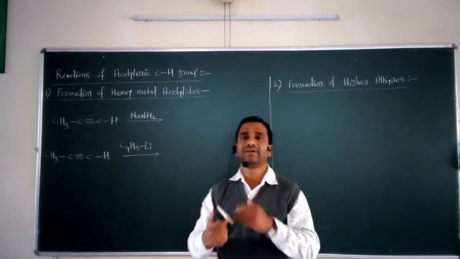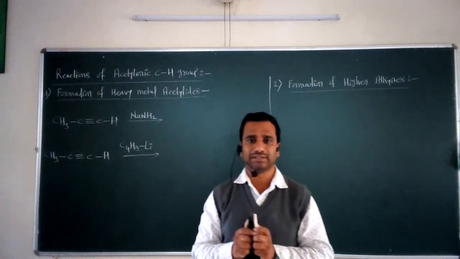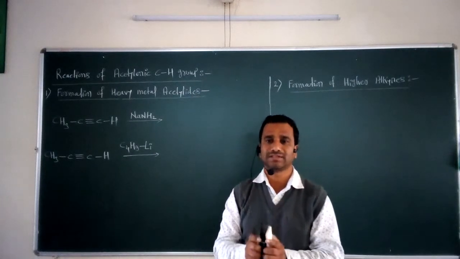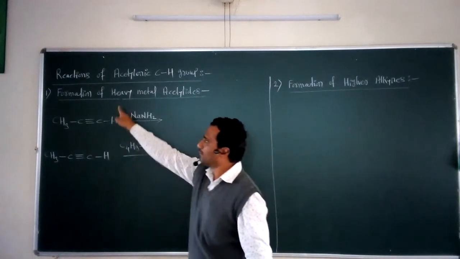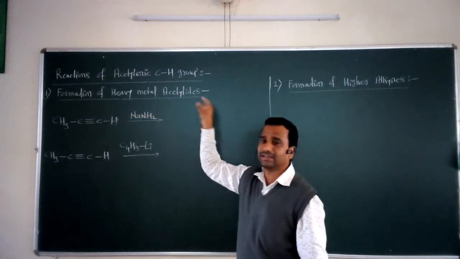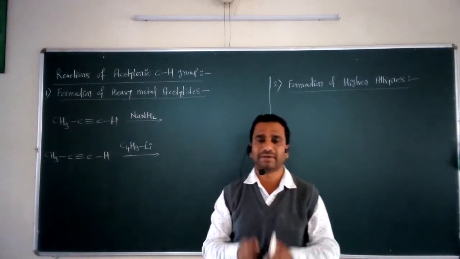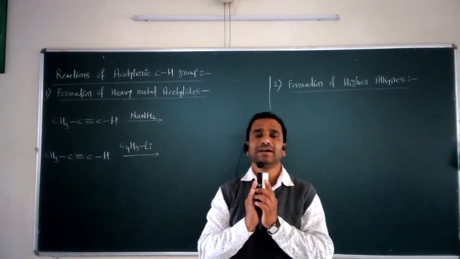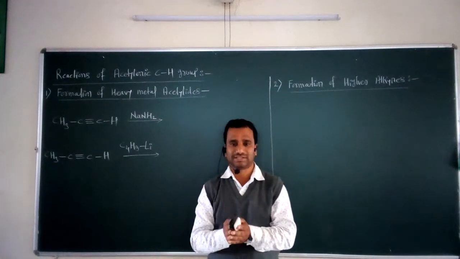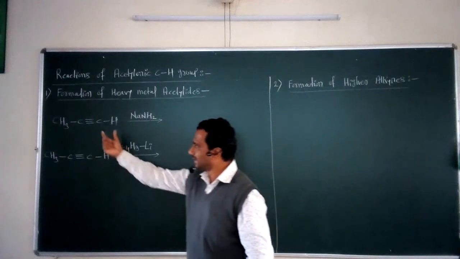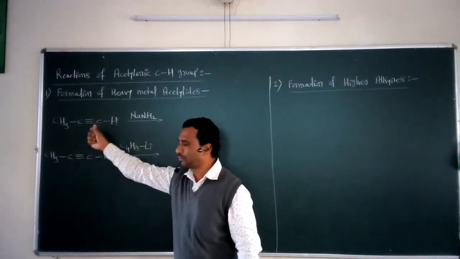Now what are the different types of such reactions that we have to take? The first important reaction of this type is the formation of heavy metal acetylides. Heavy metal acetylide formation can take place with the given alkynes by reaction with a suitable base. First of all, I take here a simple example of an alkyne, that is propyne.